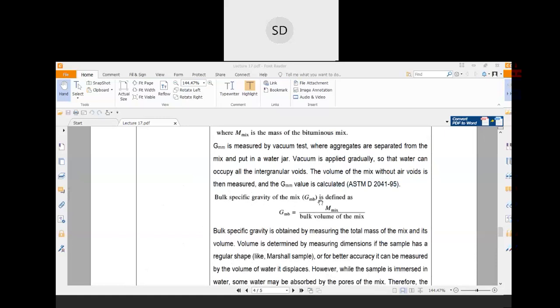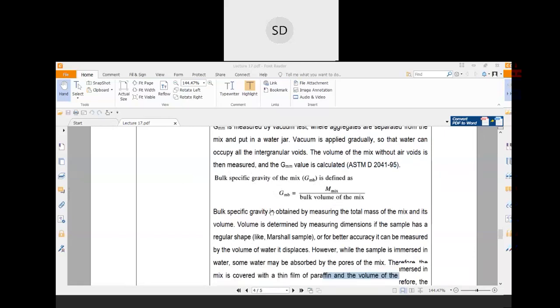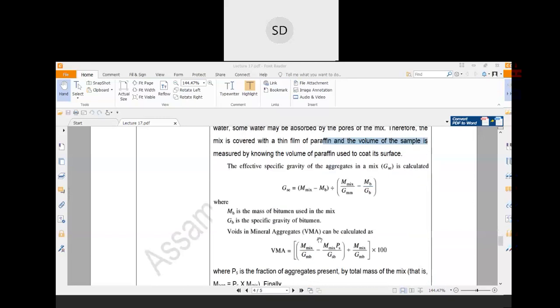So M mix divided by Gmb basically gives you the bulk volume of the mix. This portion is the bulk volume of the mix, minus M mix divided by Gsb.